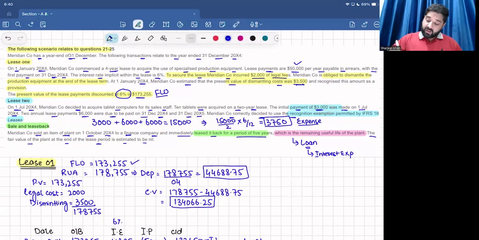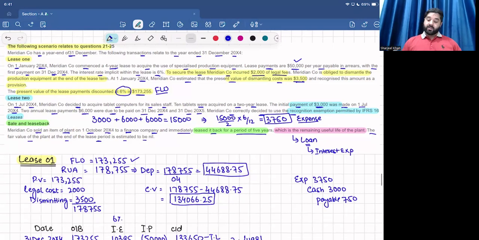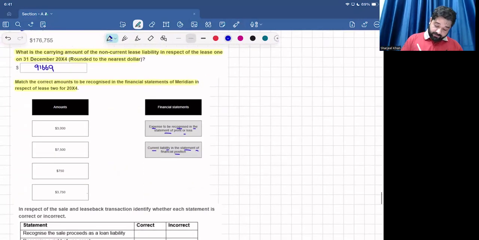So if I make the double entry, the expense is debited by 3750 and the only payment made by Meridian Company is 3,000, so the balancing figure will be recognized as a liability, meaning it is payable, which is $750. The total expense recognized is 3750. The payment made is 3,000. So the rest of the balance will be considered as a current liability, which is $750, right? So 3750 will be an expense, and $750 will be the current liability.